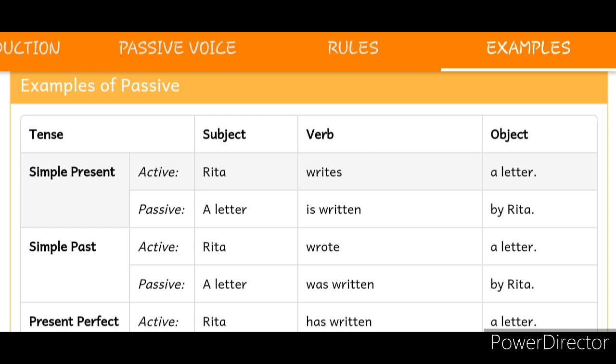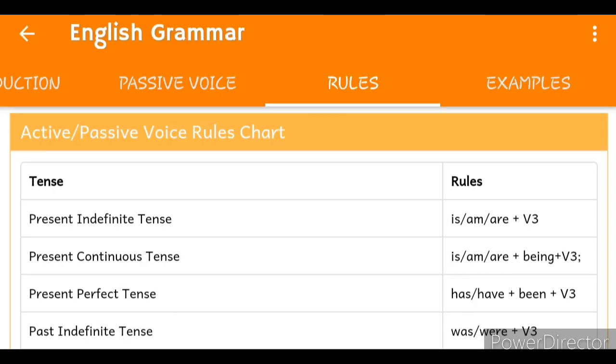So the very first sentence, which is in the simple present, and in other words is in active voice. Active voice can be converted into passive voice. The first sentence in the simple present tense is: Rita writes a letter, which is converted into passive voice: A letter is written by Rita. So what will be the rule here? Subject plus is, am, are plus verb third form.